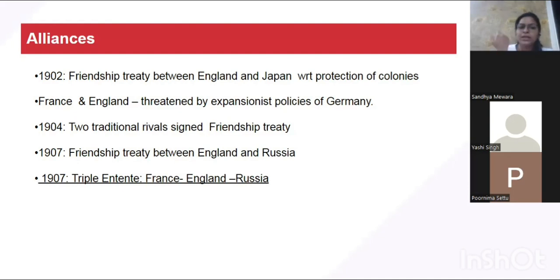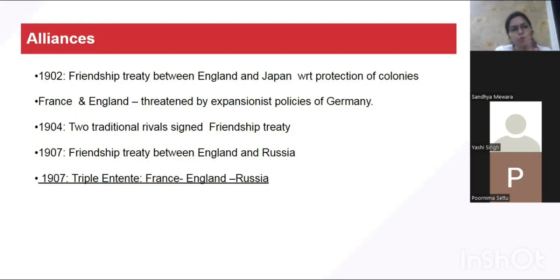Okay, so in 1907 Russia entered into a friendship treaty, and England and Russia became friends. At that time Russia was ruled by Tsar Nicholas. He entered into a friendship treaty with England, and this is the birth of yet another group.